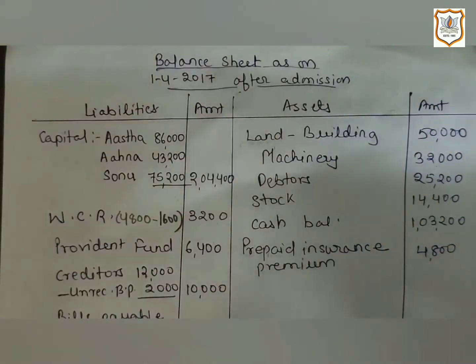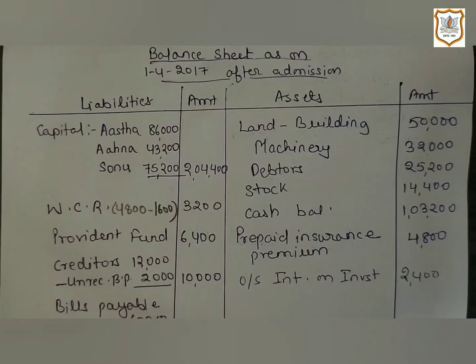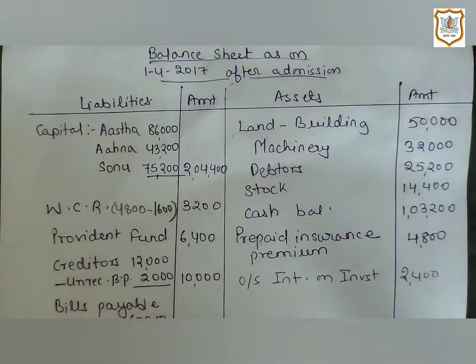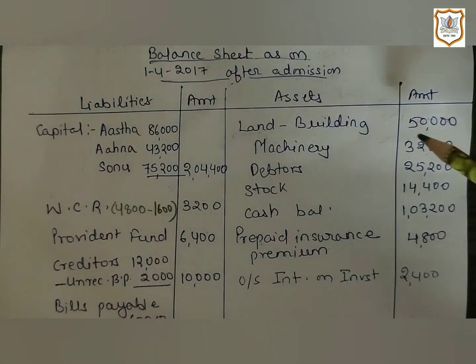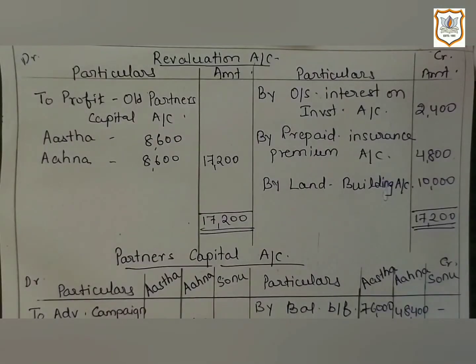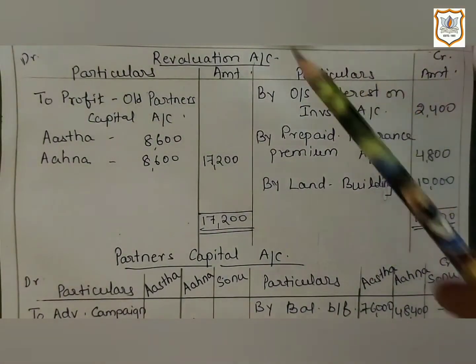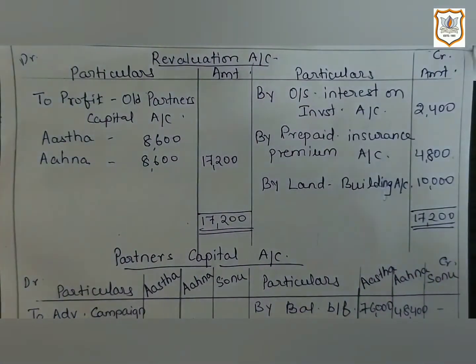Now the next information is given, point number 6. Accrued interest on investment, rupees 2,400, is not recorded. Accrued interest on investment is an asset for us. So it will be recorded on the asset side of the balance sheet. And as it is an unrecorded asset, if an unrecorded asset is brought to books, then it is a profit. So it will be recorded on the credit side of the revaluation account.